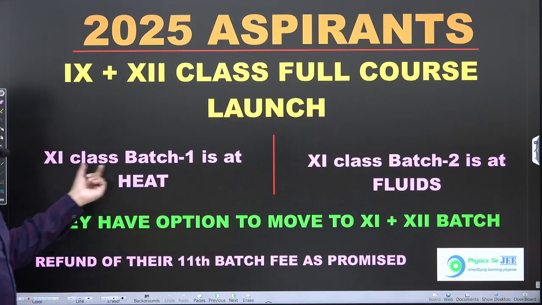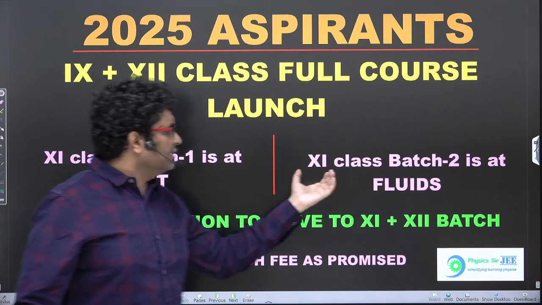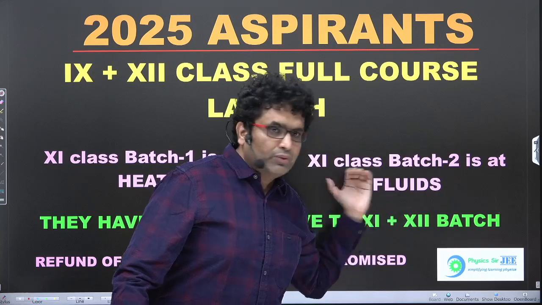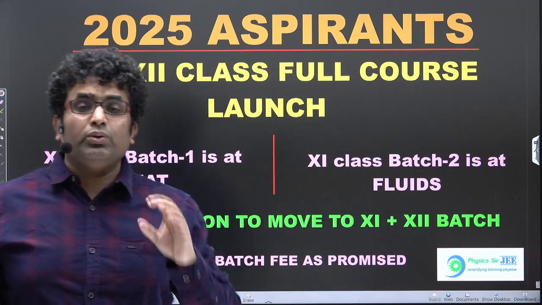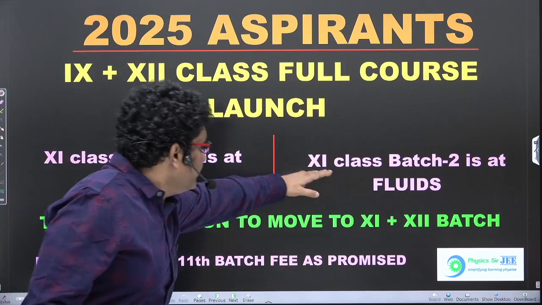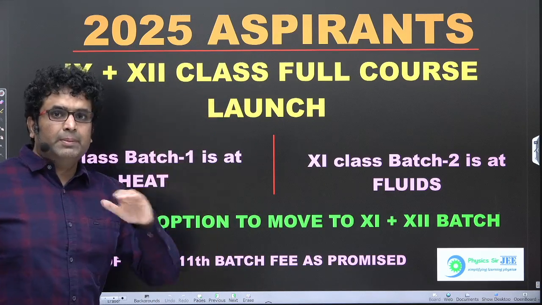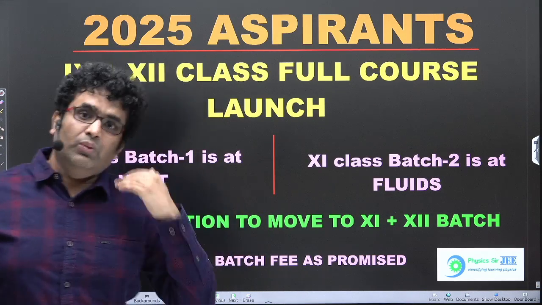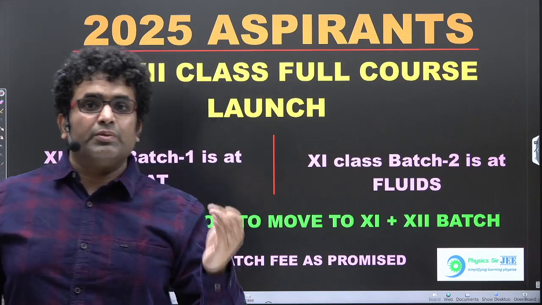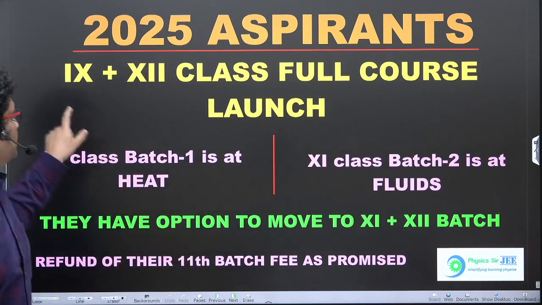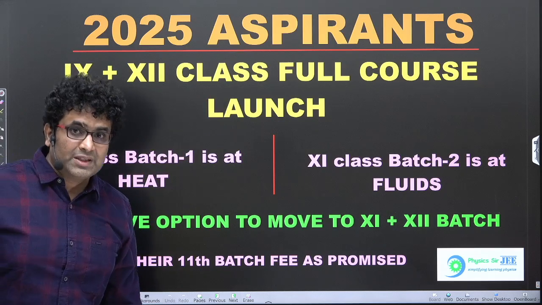So the 11th syllabus batch 1 is at heat, and 11th class batch 2 is at fluids. Both these batch students would now have an opportunity to convert themselves from the 11th course to 11th plus 12th by paying a difference amount. I told them at that time that the course fee that they paid for the 11th syllabus would be refunded once they join the 11th plus 12th.